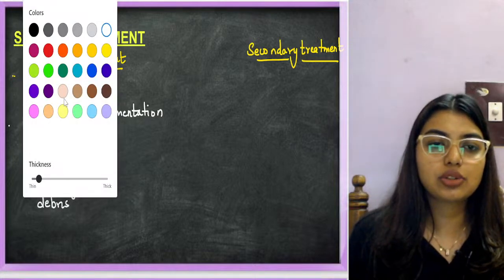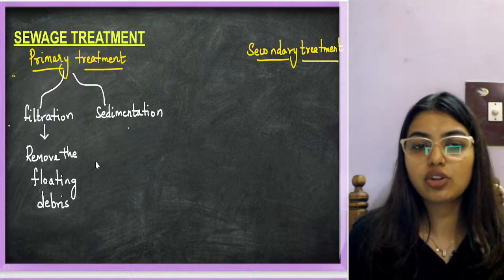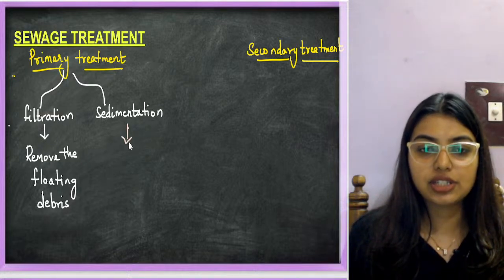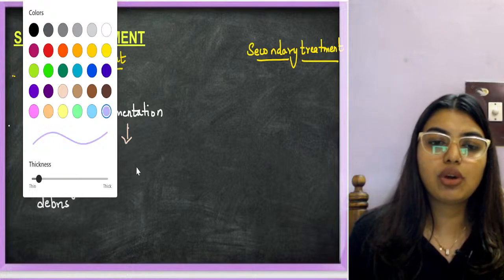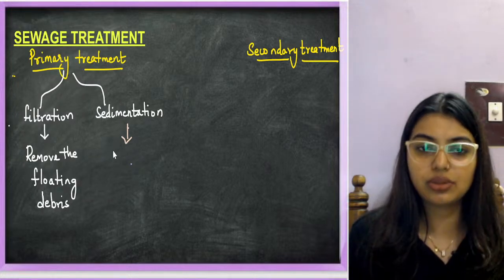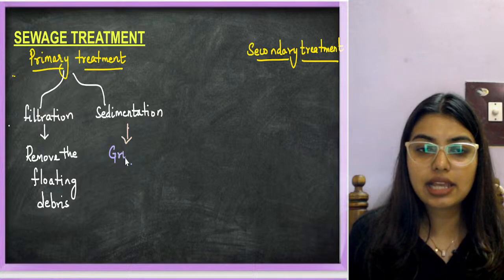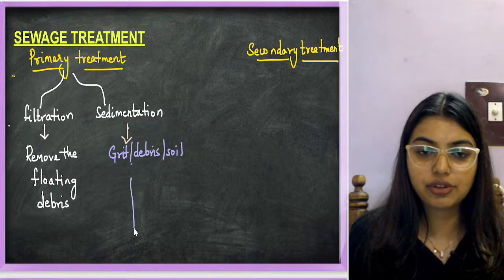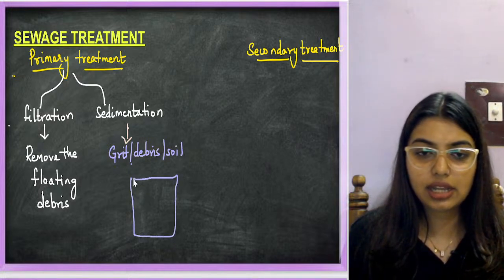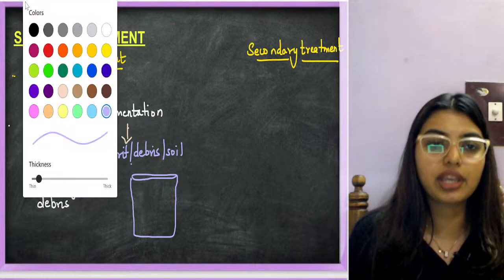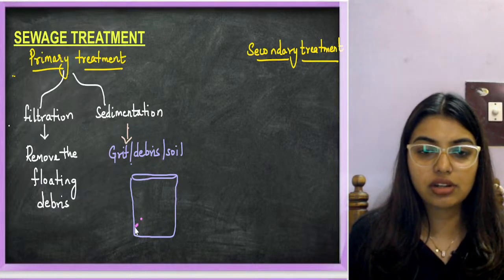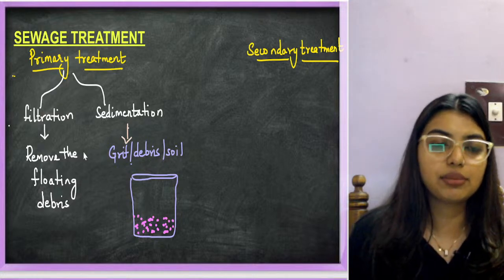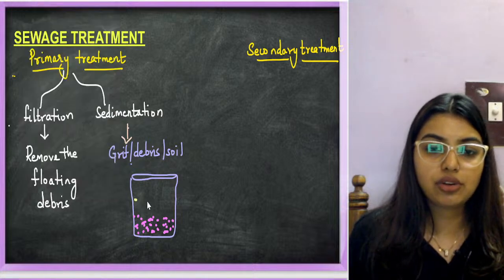Next is going to be sedimentation. So here students, we got all of this with the help of sequential filtration. Next is sedimentation, where you allow this to settle down. This is for the grits and debris, small particles, soil, all of this we are going to take with the help of sedimentation. So now this is the mixture that I have. I am drawing it like this because obviously I cannot draw the whole thing. This is going to be the soil, grits, debris, everything is going to be here. On top of that you are going to have the supernatant.